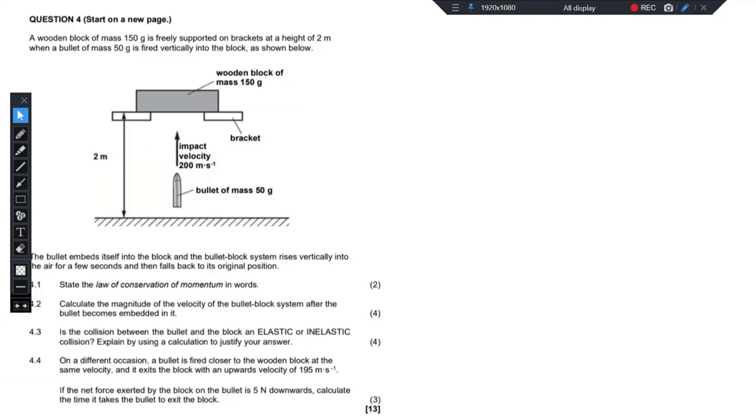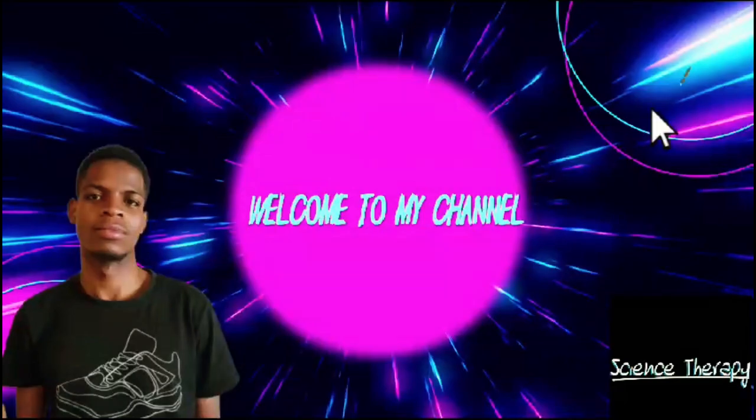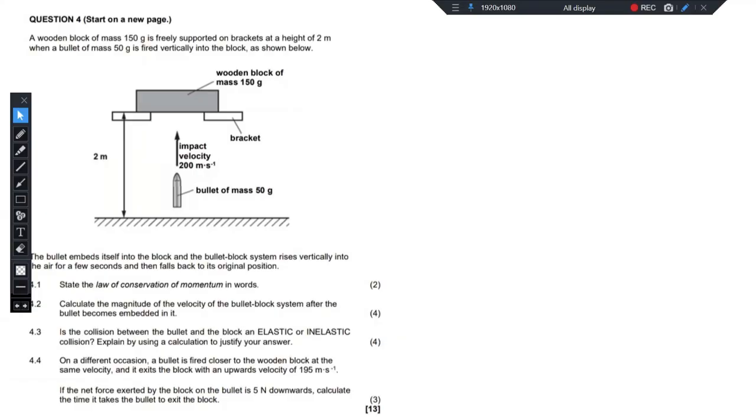And without any further ado, let's look at this question that we have here. Okay, so we have question 4 on momentum and impulse. It says a wooden block of mass 150 gram is freely supported on brackets at a height of 2 meters when a bullet of mass 50 gram is fired vertically into the block as shown below. So this is a question that has been extracted from your 2024 prelim paper, Gauteng province, right? So it's just been written recently.